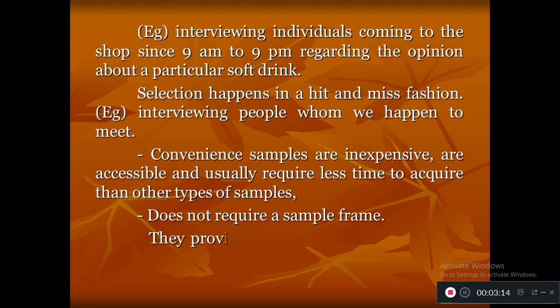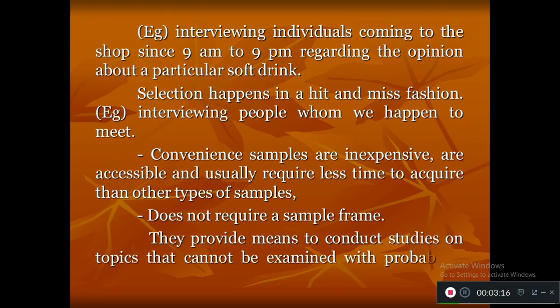And also it does not require a sampling frame. So we know what is sampling frame. For selecting sample using convenient sampling technique, sampling frame is not needed because we are taking the sample accidentally. Whoever is coming in our way, we are taking them for collecting data.